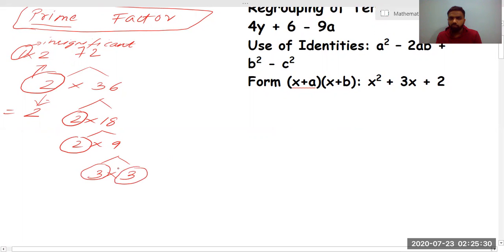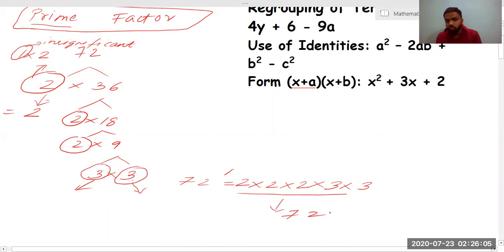So I've got some values. Now I'll write all the values we have got. 2 into 2 into 2 will be 8, into 3 will be 24, into 3 again, since one split up is for this 3 and one split up is for this 3. So we can write 3 into 3. When we multiply this again, what we get is 72. So 2, 2, 2, 3 and 3 are the prime factors of the number 72.